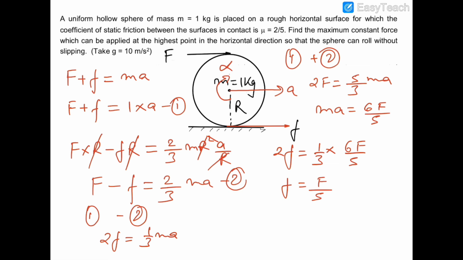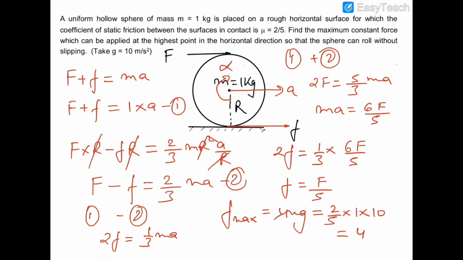If we substitute the maximum possible value of friction, f max, then it would be mu mg, and mu is 2 by 5, m is 1 and g is 10. So this is 4. If we substitute this value, then 4 is equal to F by 5.